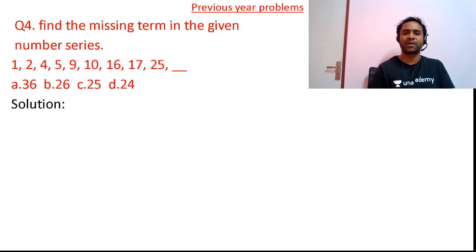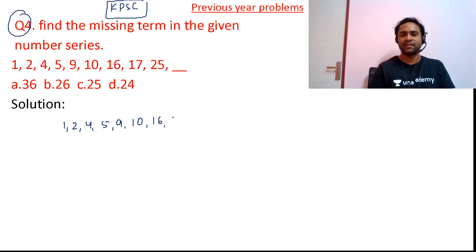Now friends, moving towards question number 4. Find the missing term in the series. This is a problem from the KPSC exam. We need to find out the missing number in the series 1, 2, 4, 5, 9, 10, 16, 17 and 25, and then the next number we need to find out.